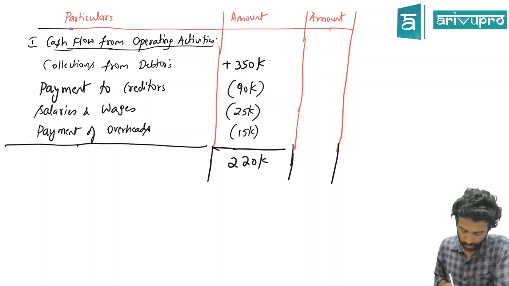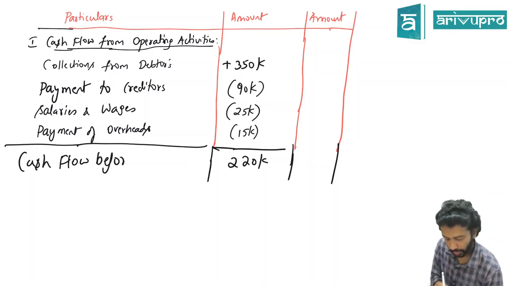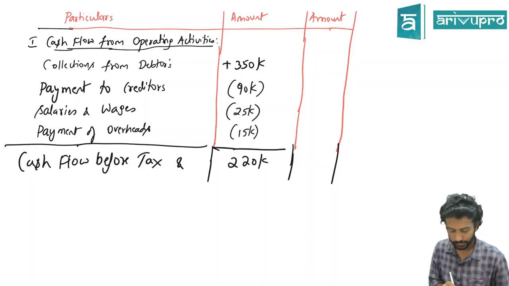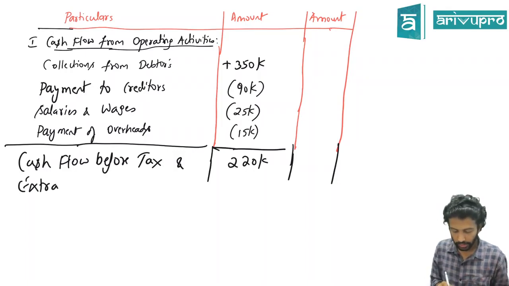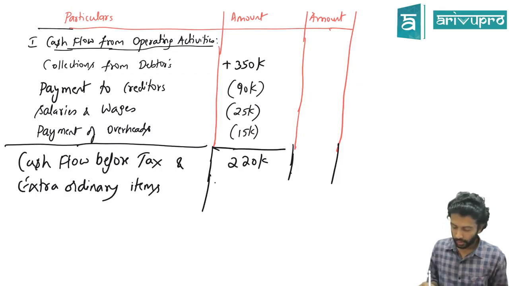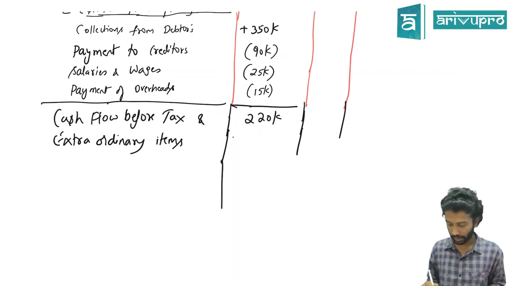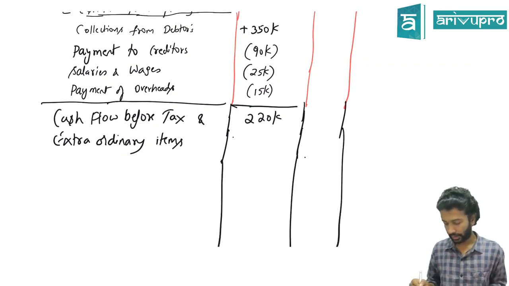So we'll call this cash flow before tax and extraordinary items. Or you can also write cash generated from operation before tax and extraordinary item.